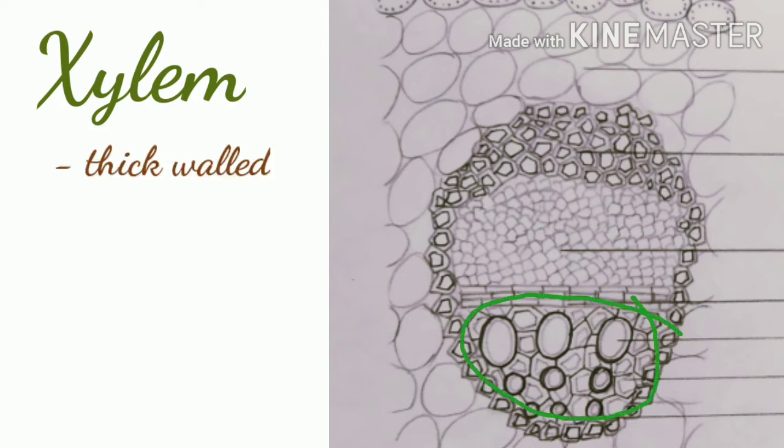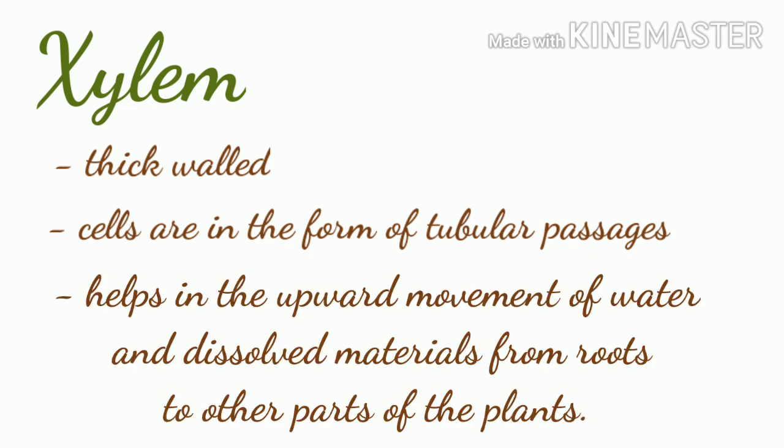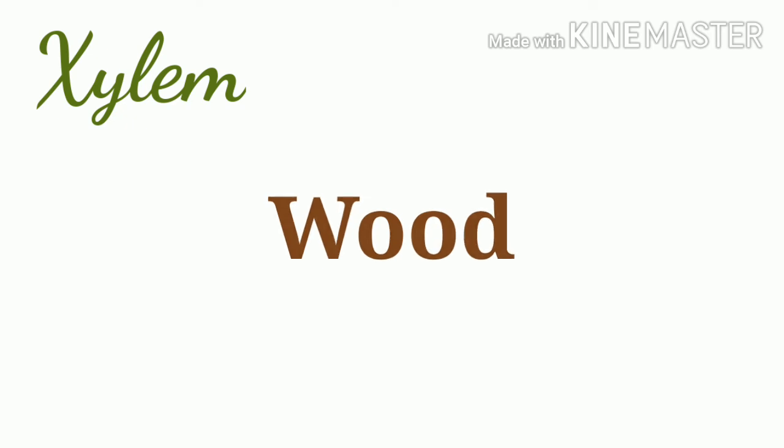The xylem cells are thick-walled. These cells are somewhat in the form of tubular passage. They provide for upward movement of water and dissolved materials absorbed from the soil by the roots to other parts of the plants. Usually, older xylem do not participate in transport and it forms the wood of the plant.